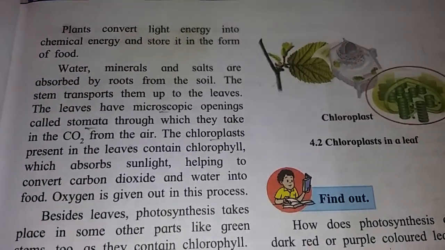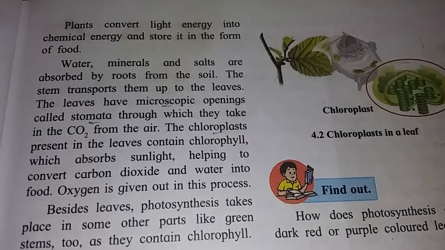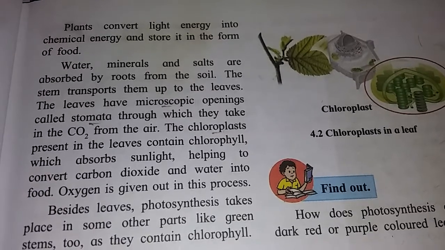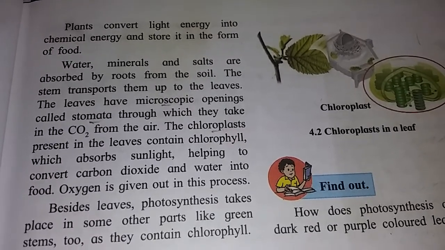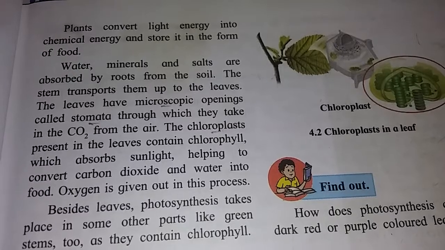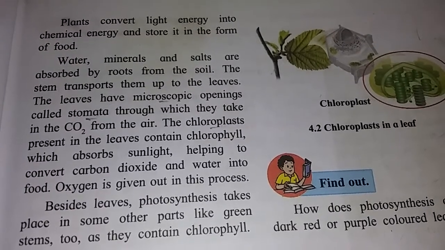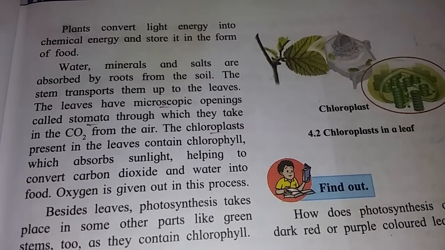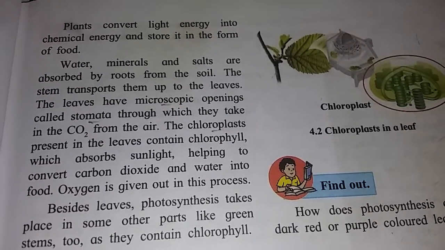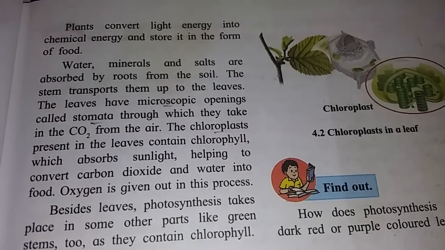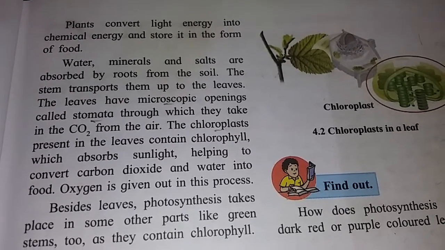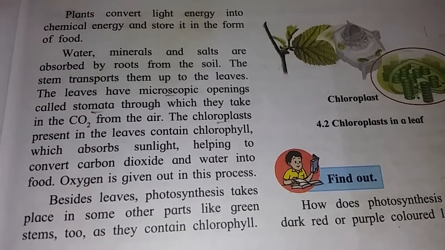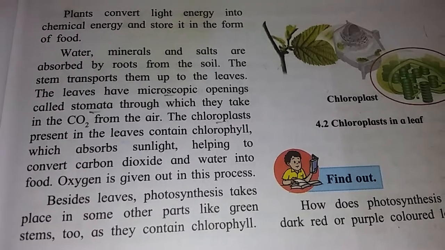Plants convert light energy into chemical energy and store it in the form of food. Water, minerals and salts are absorbed by roots from the soil. Means water and minerals are present in the soil and the roots absorb them. The stem transports them to the leaves. And what is the function of the stem? To transport minerals and water to the leaves.